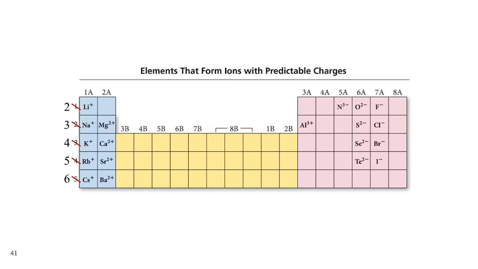So here's a chart showing elements that form ions with predictable charges. And I crossed these out because in the textbook it's numbered wrong. I see why they did it, but it's still wrong. They're not showing the first period, so they left that off and just numbered 1, 2, 3, 4, 5. But that's wrong. These form +1, +2 over here, -1, -2, -3. I don't know why they always leave phosphorus out, because phosphorus does form a -3 ion. So I'll put it in there.